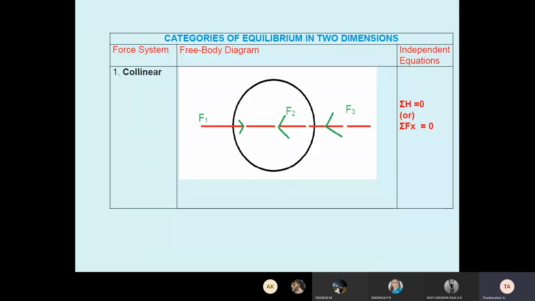So force system collinear: all forces lie in a single line. What is the equilibrium equation? Summation H equal to 0 is enough. Suppose all forces are vertical. Just imagine all forces vertical. What is the equilibrium equation? Summation of V is enough. Okay, this collinear case is easy.